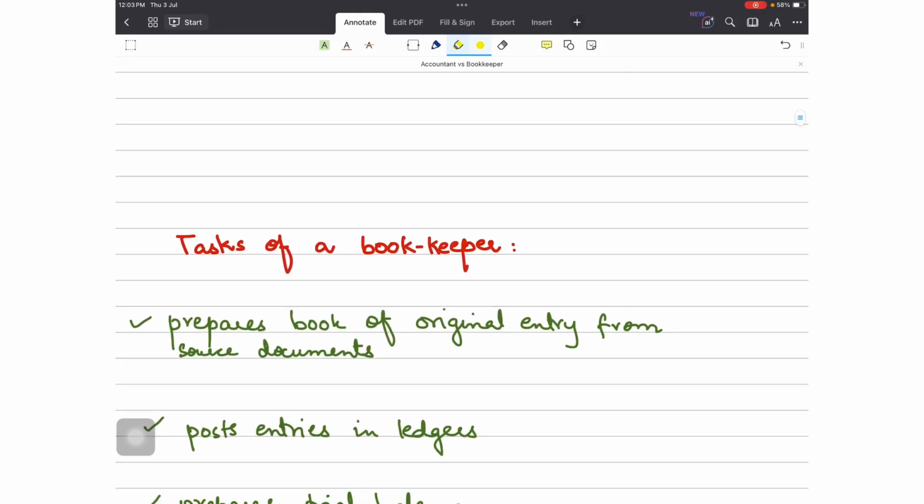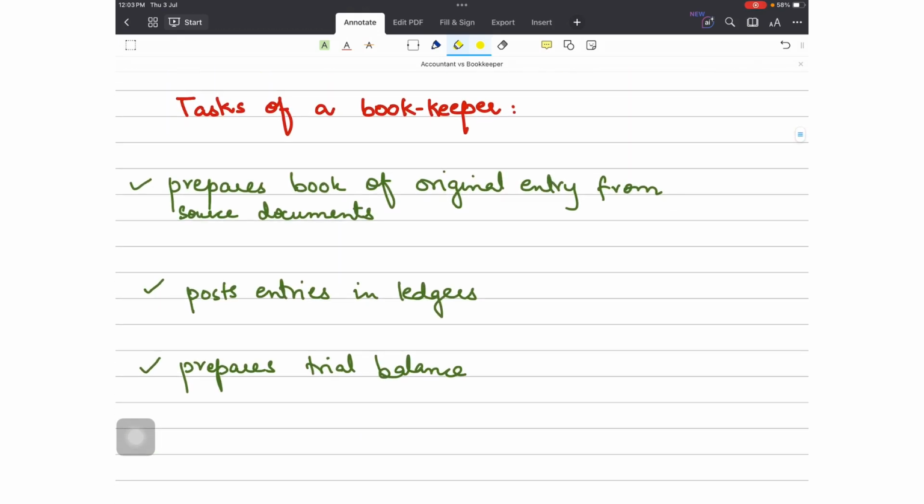So now let's see what the tasks are. What is the job of a bookkeeper? Number one, the bookkeeper prepares the books of original entry from source documents. There are various source documents. For instance, for purchases, there is a purchase invoice, there is a sales invoice, there are debit and credit notes, there are checks. All these source documents facilitate the preparation of books of original entry. These are the books in which a transaction is recorded for the first time.